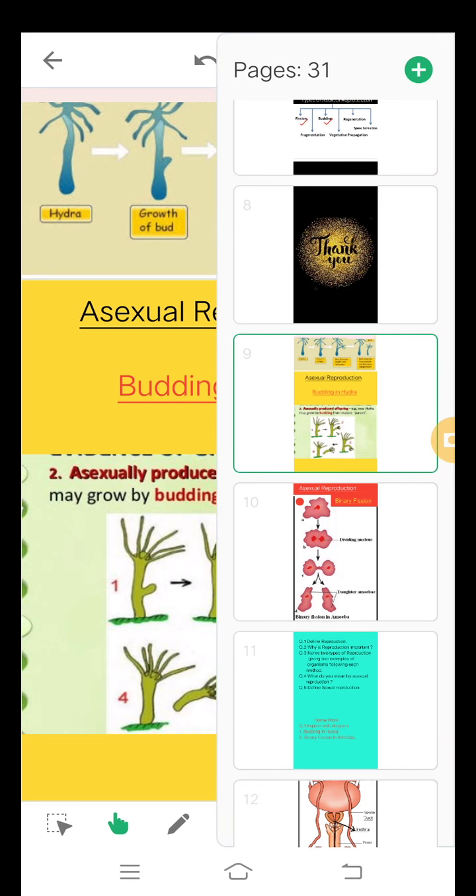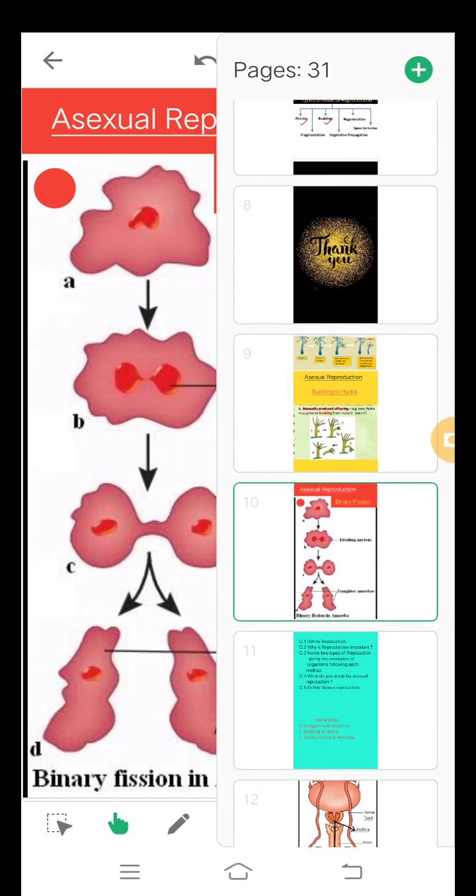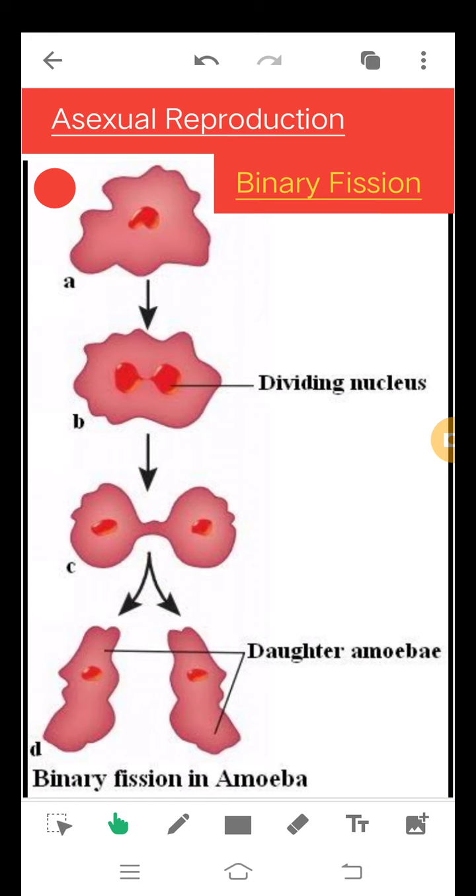The second mode of asexual reproduction is fission, which is commonly seen in amoeba. And here we call it binary fission. Here what happens is, this is the parent amoeba. This is the parent cell. This single parent will give rise to two new cells, two new daughter amoeba cells.